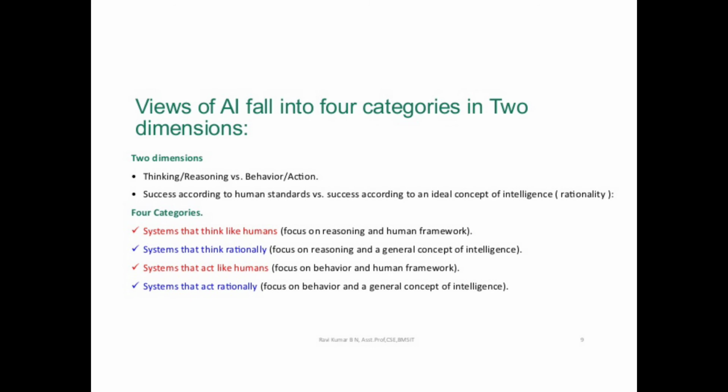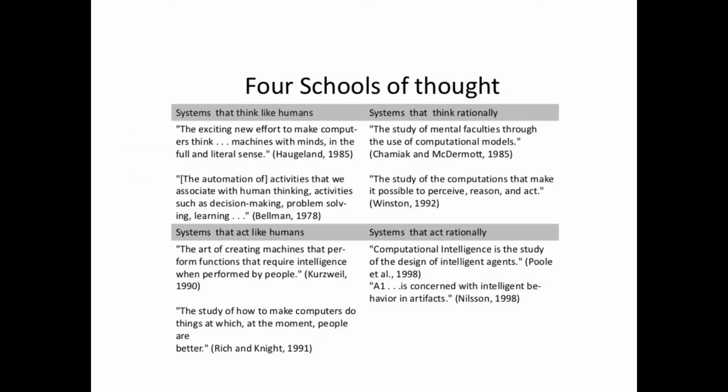Actually, mainly two dimensions are there. Based on the two dimensions divided into four categories, we have eight definitions. That means for the first category, systems that think like humans, we have two definitions. One definition is from 1985 and another one is from 1978. The author names are also available here.